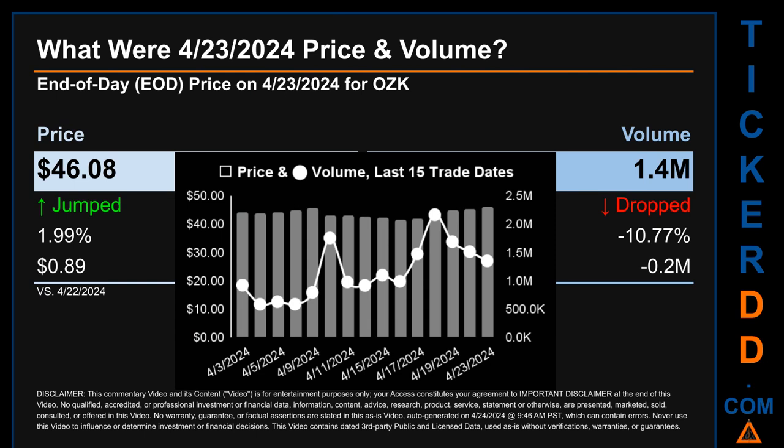Across a range of $4.03, the max and minimum end-of-day price were respectively 46.08 and 41.78. Volume saw a range of 1.6 million, from a day low of 583.4 thousand to a day high of 2.2 million.